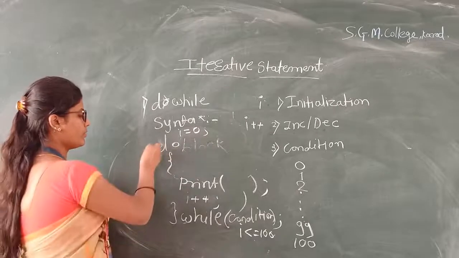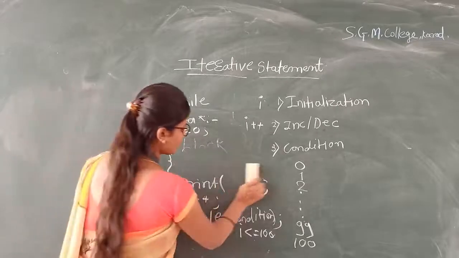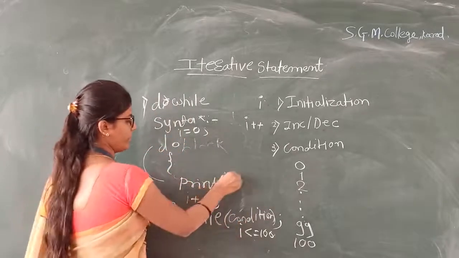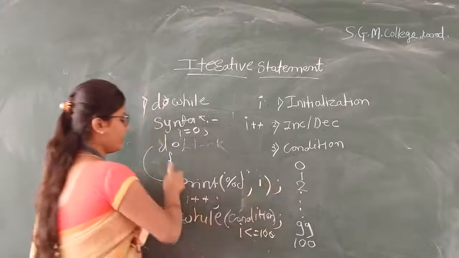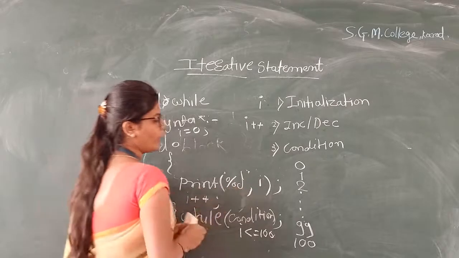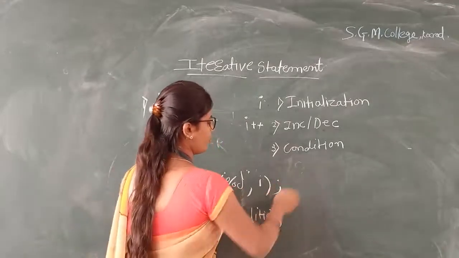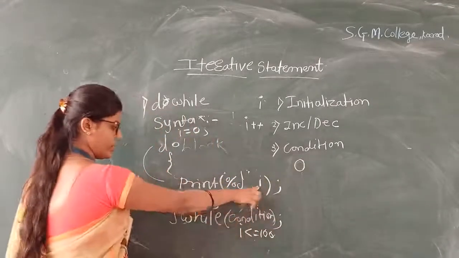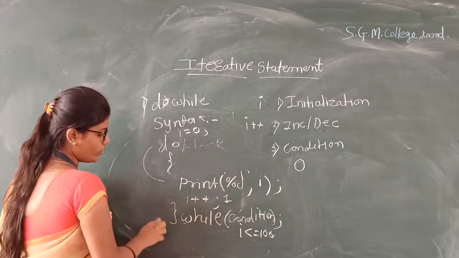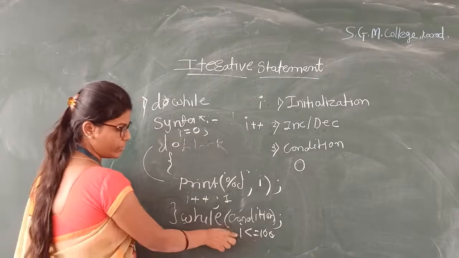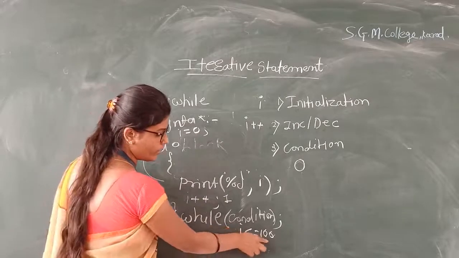Control goes to the printf statement. Okay, control goes to the printf statement. It will print value of I is 0. Okay, value of I is 0. I plus plus means 1. Control goes to the while part. It will check if value of I is less than or equal to 100.